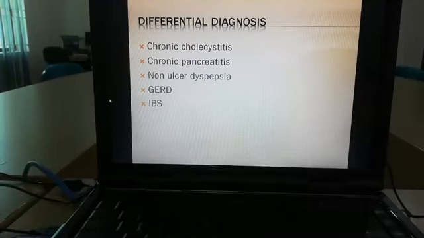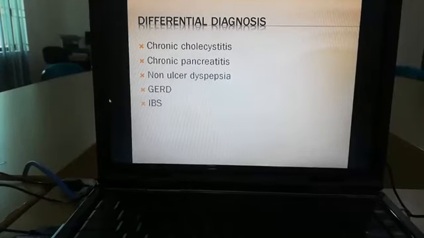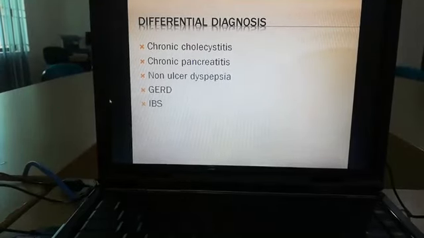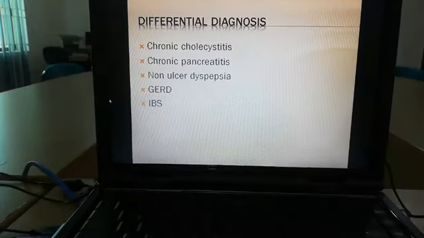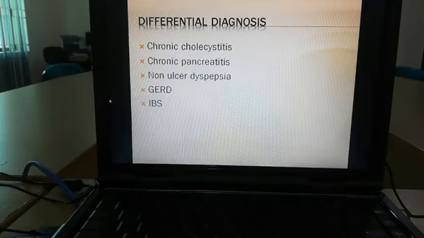With this point you can differentiate whether it is pancreatic pain, gallbladder pain, that is cholecystitis, or peptic ulcer disease. The most important differential diagnosis. Another important differential diagnosis is non-ulcer dyspepsia. Another is gastroesophageal reflux disease, and irritable bowel syndrome, that is a functional condition of the gastrointestinal tract. So these are important differential diagnoses for peptic ulcer disease.